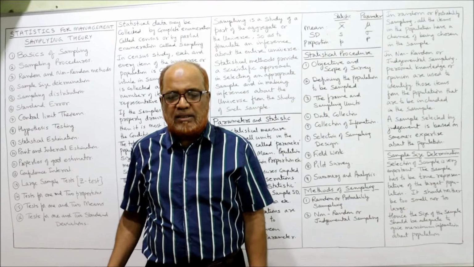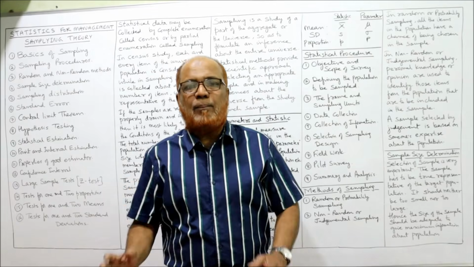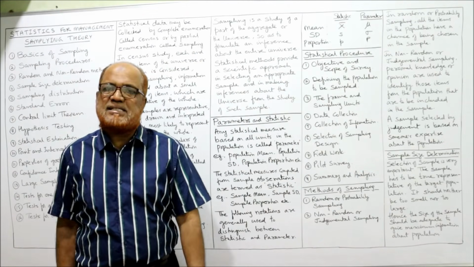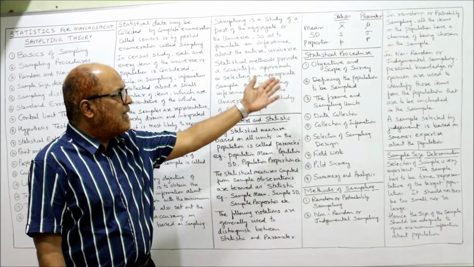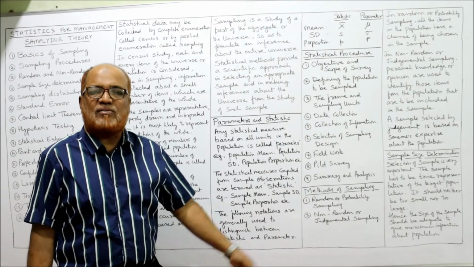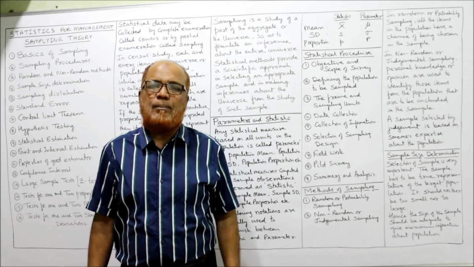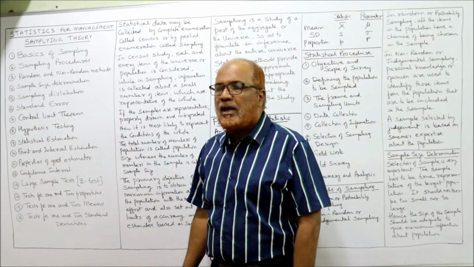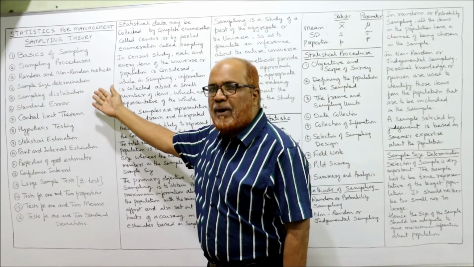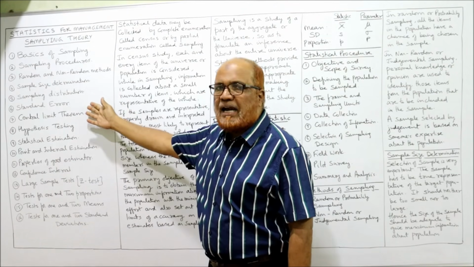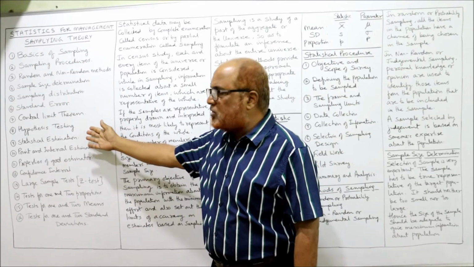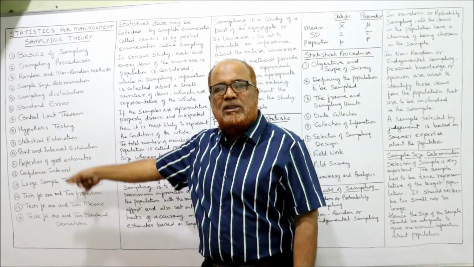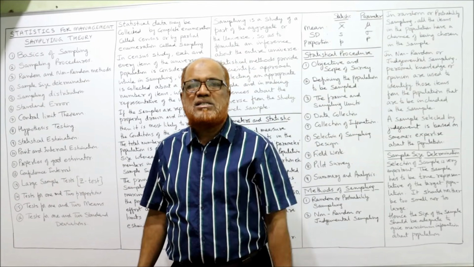That's it. So in this video, I have explained the basics of sampling. Then I have explained parameters and statistics. Then sampling procedure, methods of sampling. Lastly, sample size determination. In the next theory video, I'll continue with the remaining part like sampling distribution, standard error, central limit theorem, hypothesis testing, and estimation, point estimation, interval estimation. All these things I'm going to continue in the next video.